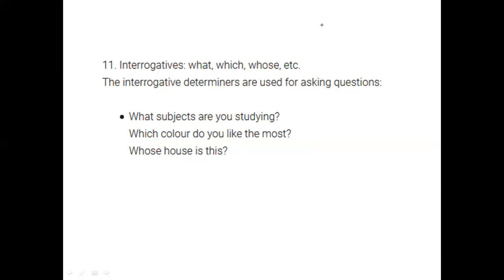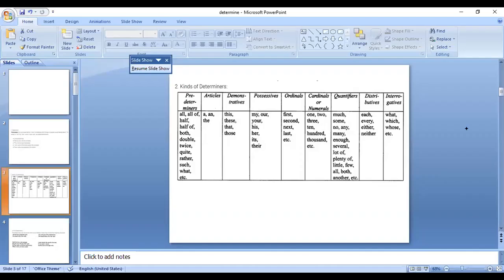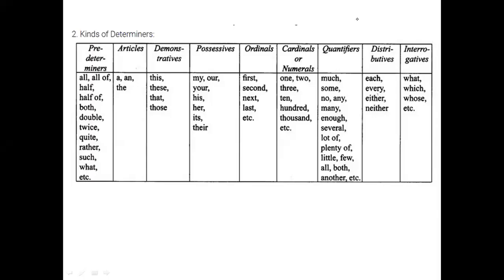Yeah, like from the starting, ma'am. You can revise one by one. Yeah, we can do that using this particular table. So what we saw was all the kinds of determiners. Okay. Predeterminers: we have all, half of, double, twice, thrice, rather. So whatever comes before the determiners are predeterminers.